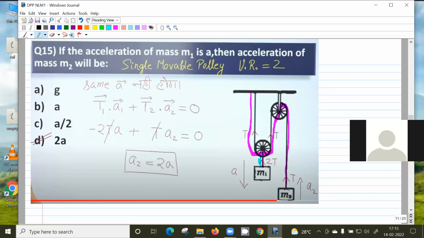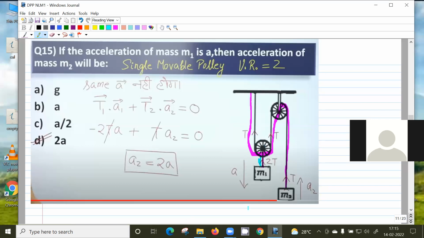So this T and T will balance this 2T because the mass of the pulley is 0. Otherwise, it will not be in balance.